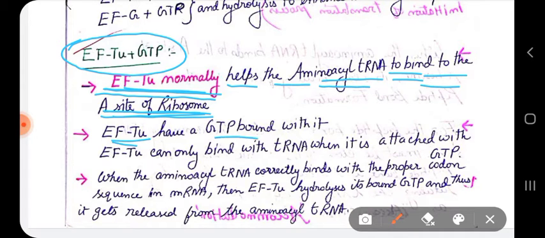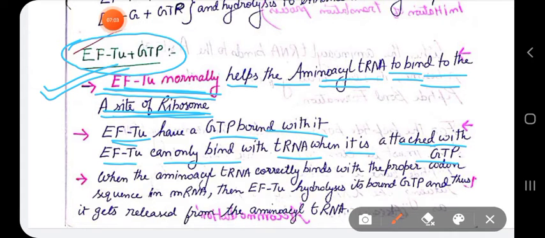EFTU has a GTP molecule attached to it, and EFTU can only bind with the tRNA when it is attached with the GTP. Okay, so normally what does EFTU do? EFTU normally helps the aminoacyl tRNA, or the charged tRNA, to bind to the A site of the ribosome. EFTU has GTPase activity and it is attached with a GTP molecule. EFTU can only bind with the tRNA while it is attached with GTP.